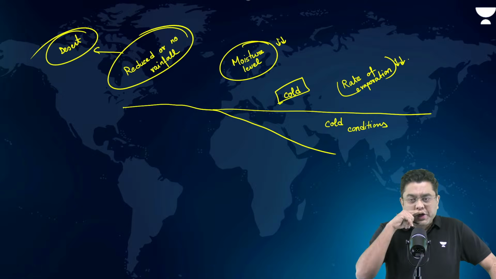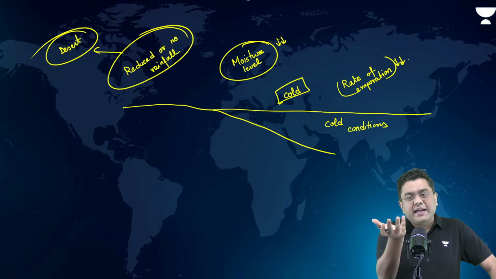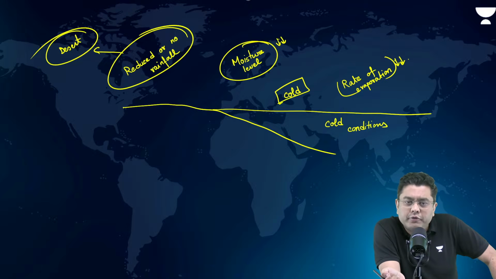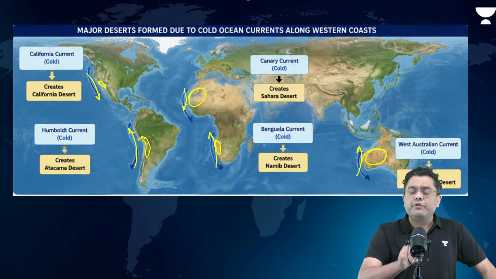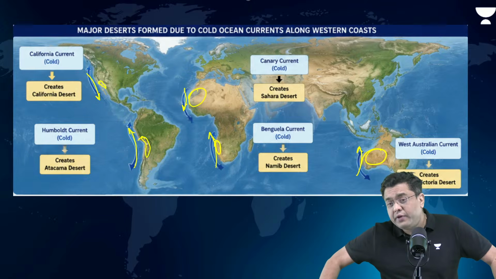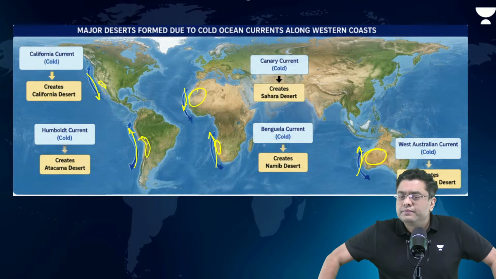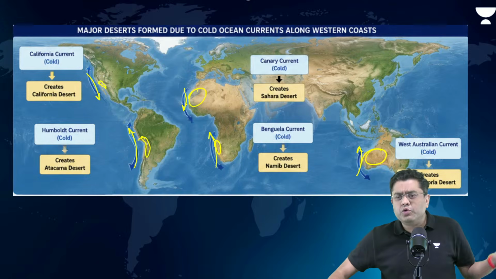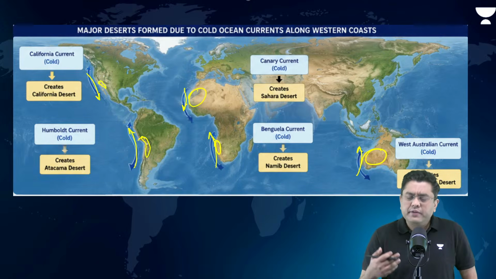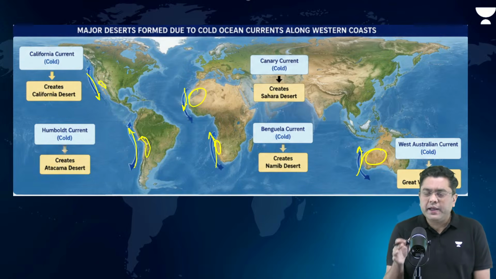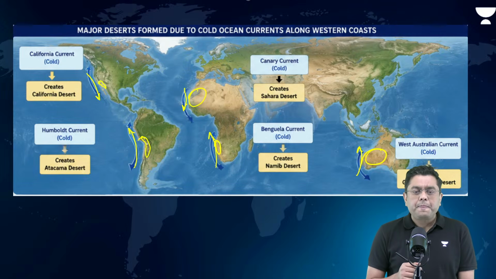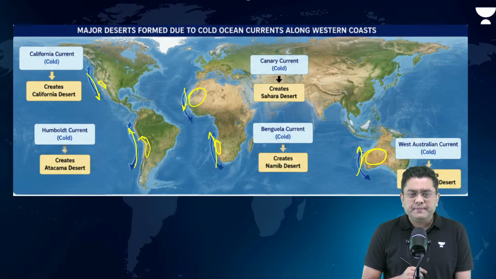Yes, even the high pressure condition works here. That cold air means sinking air that can create a localized high pressure, means lack of cloud formation, means no rainfall. So wherever across the world you have the cold ocean currents, there you will have no rainfall or a desert condition. Thar Desert is obviously not associated with an ocean current. Thar Desert is not closer to the coastline. It is talking about the coastal area. Okay. That brings us to the end of the discussion here.